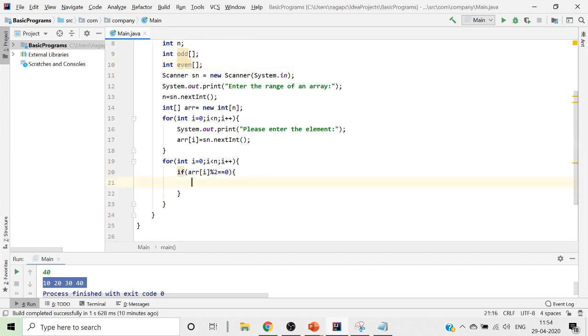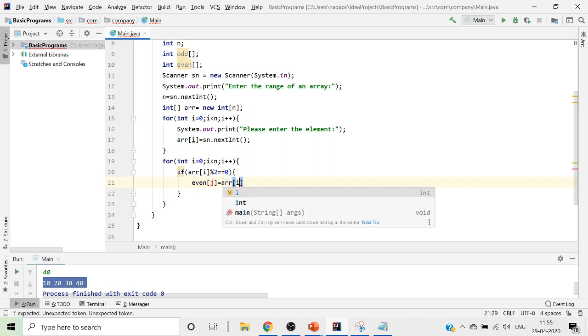Now for this, whenever we give it as equal to 2, in that case I'll put it as even of j is equal to arr of i. Now whenever this value is there, I want to put it into my even of j.